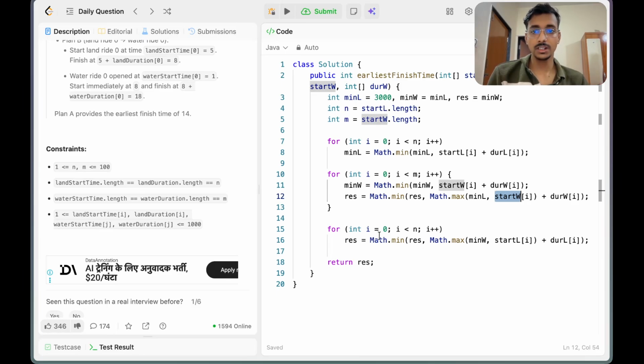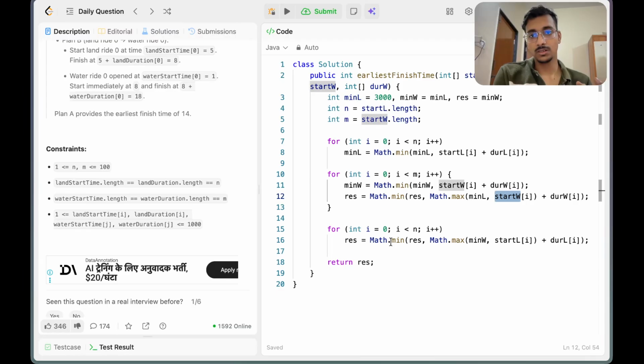We are also considering the other way around. Let's say it's not good to take the land ride first and then the water ride. For this condition, it will consider the water ride and then the land ride. So this line and this line would be matching.